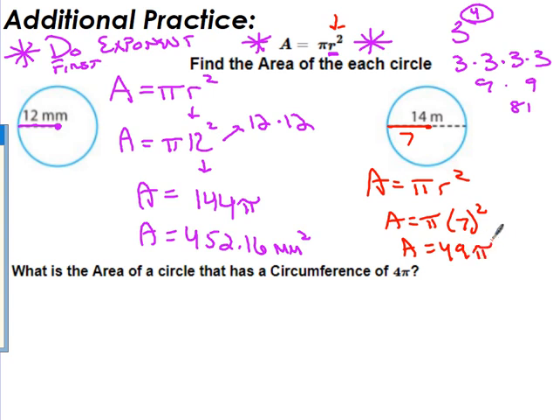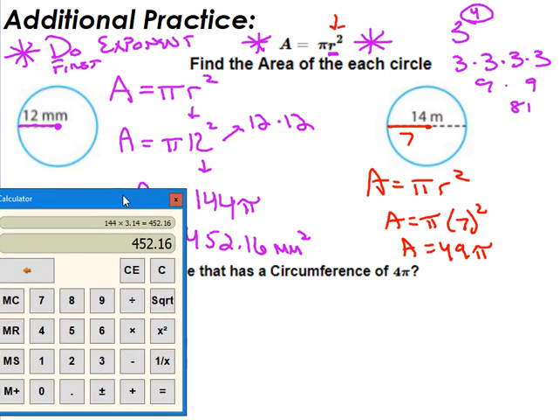Now, sometimes questions will say, leave your answer in terms of pi. If it says to leave your answer in terms of pi, that means this would be my final answer right here, and I wouldn't multiply by pi. The reason why is pi, we're using an approximation because we changed it to 3.14, but as we know, pi goes on forever. And so as soon as we use 3.14 for pi, it's no longer an exact answer, it's just something close, it's an estimate. So if you leave your answer in terms of pi, you haven't approximated yet, so this is actually an exact answer. Just so you know.